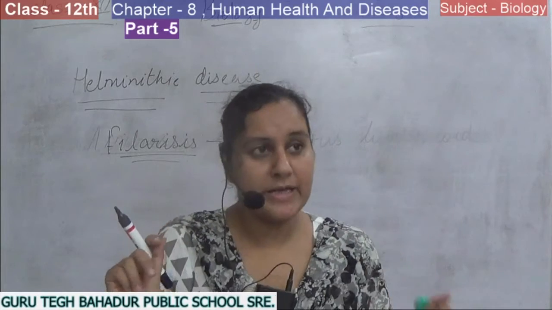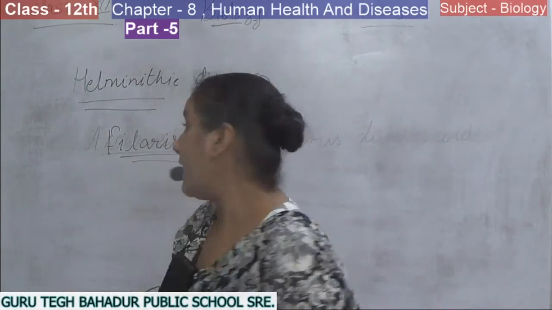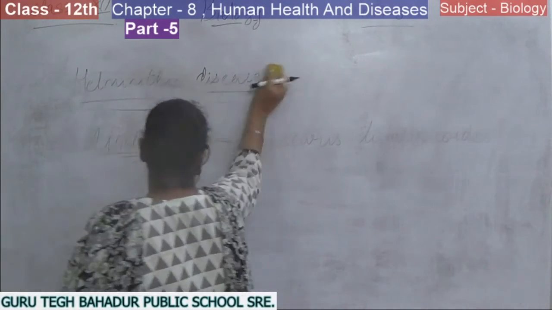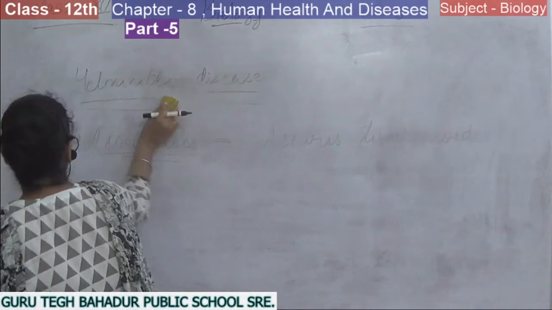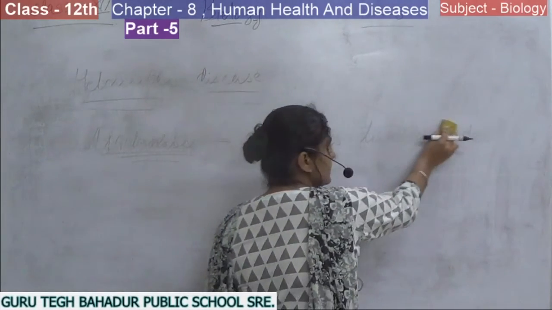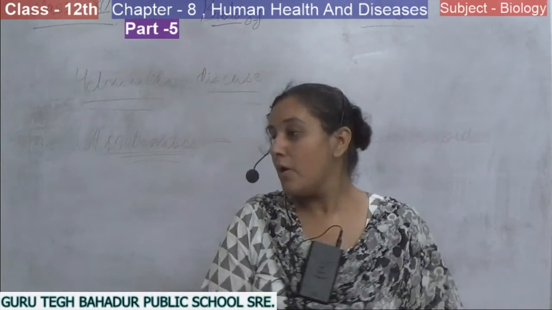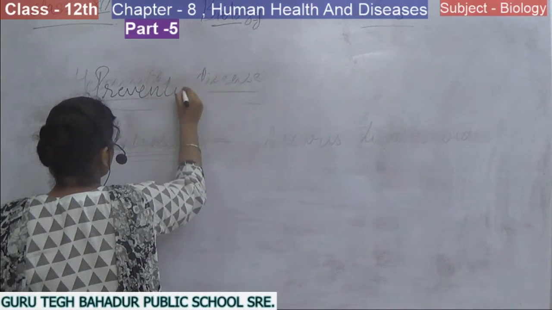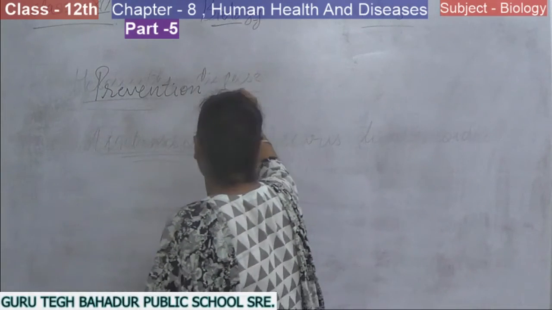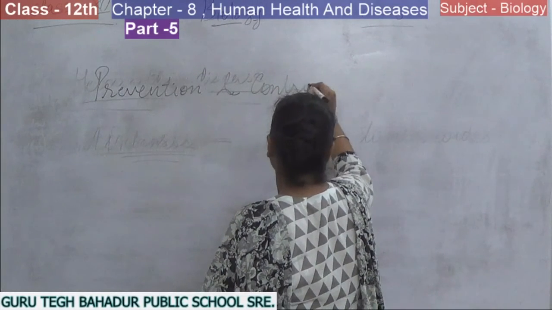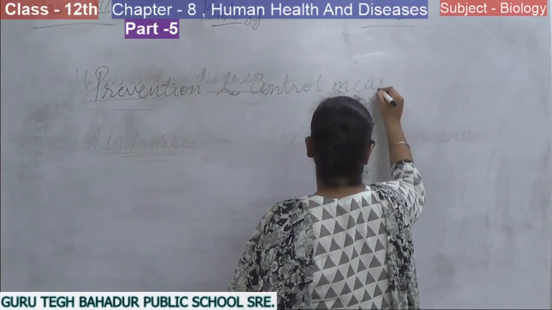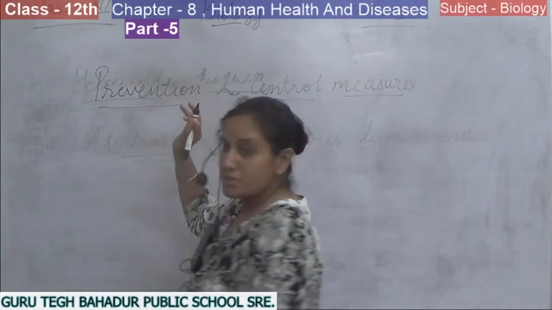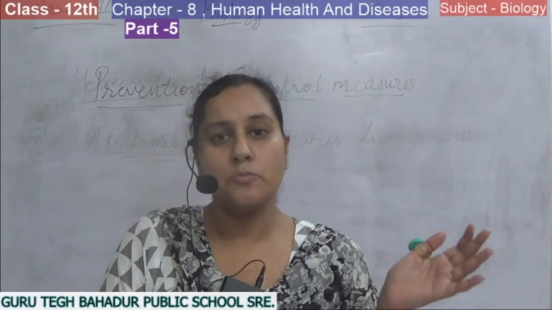So next we are discussing the prevention and control of infectious or pathogenic diseases. Till now we have discussed the different types of pathogenic diseases, how they are caused, their symptoms, and their treatment, and now we will discuss the prevention and control measures of infectious diseases. So the first factor of prevention and control of infectious disease is to maintain hygiene.